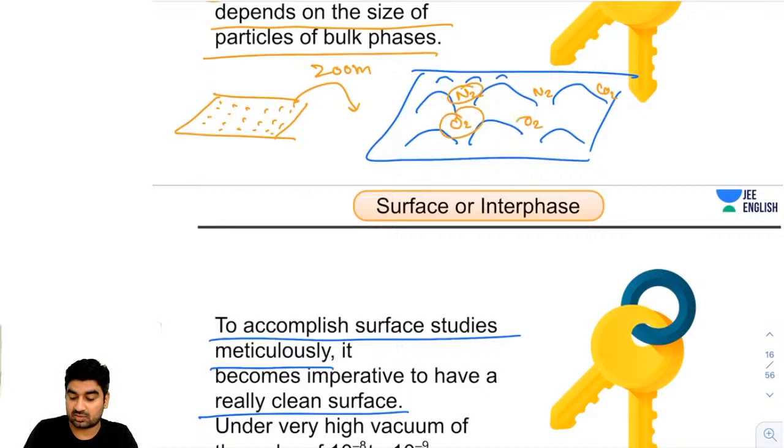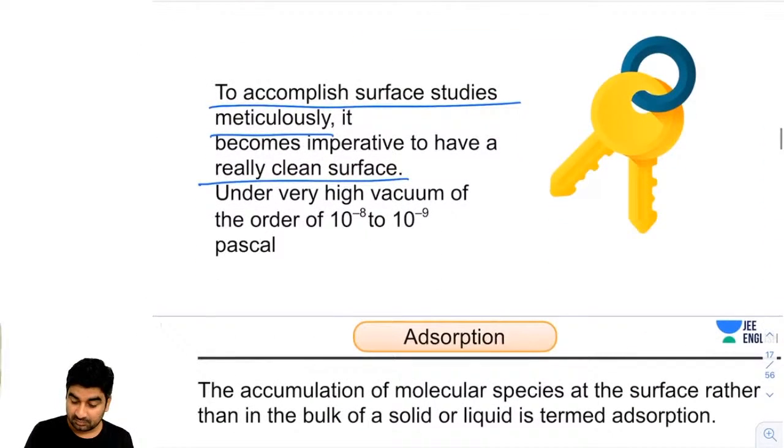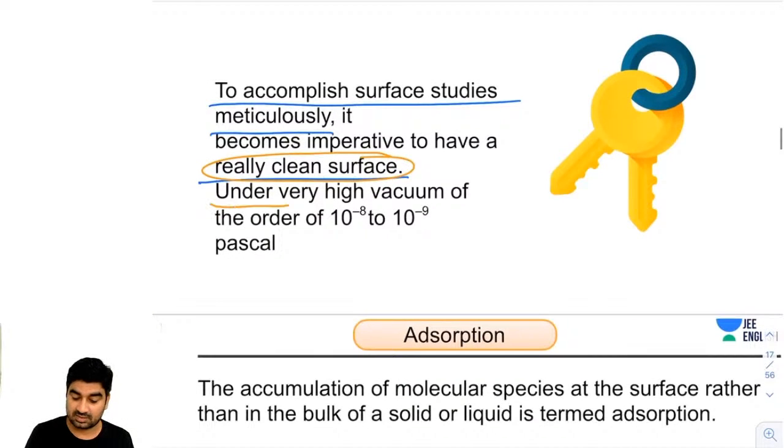All these molecules will come and stick on the surface, and you want to analyze that surface. There should be no other molecule. And how can you do this? Just remove them. And to remove them, you have to remove any gas present, maybe air, maybe any other gas. So guys, you have to clean the surface, and surfaces are cleaned under a very high order of vacuum.